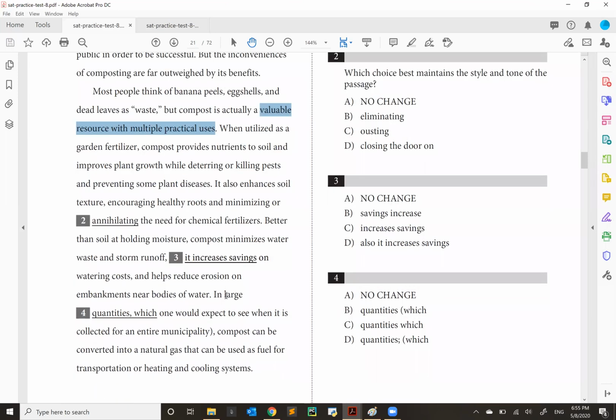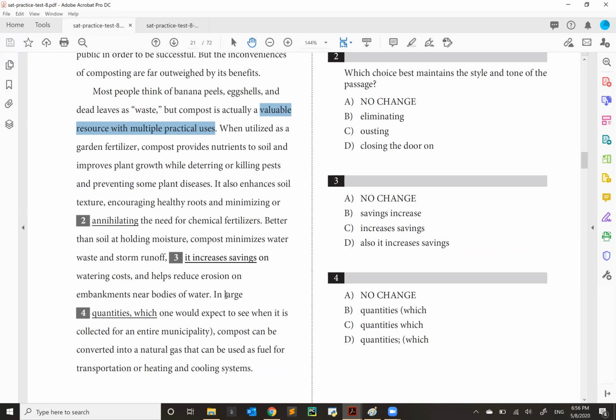When utilized as a garden fertilizer, compost provides nutrients to soil and improves plant growth while deterring or killing pests and preventing some plant diseases. There is your benefit number one. It also enhances soil texture, encouraging healthy roots and minimizing, or annihilating, we're going to look at this word in a little bit, the need for chemical fertilizers. There's your benefit number two.